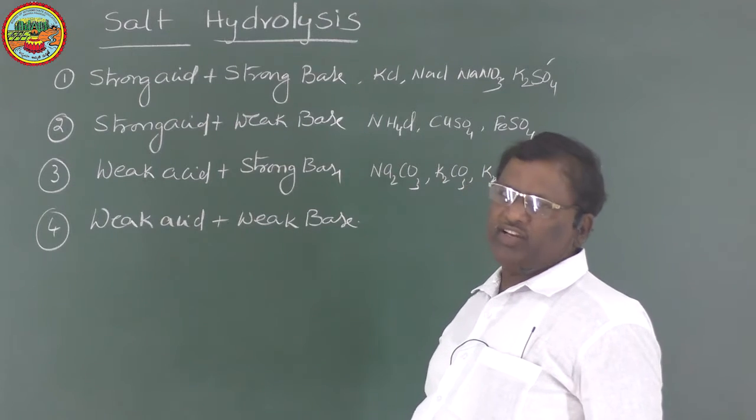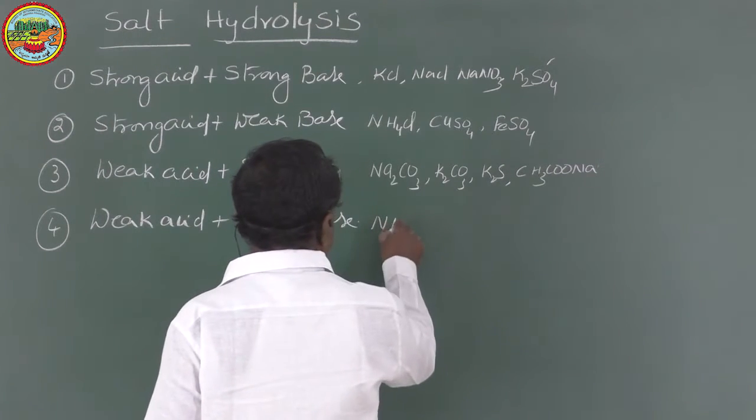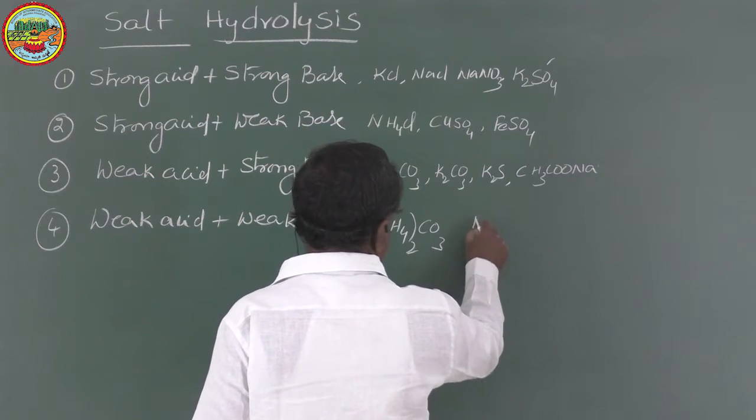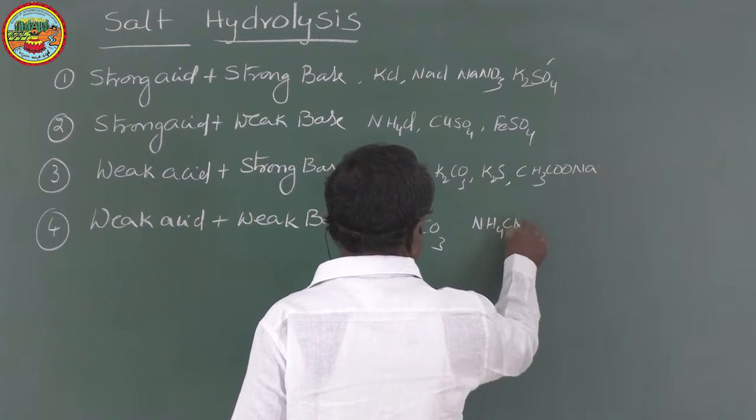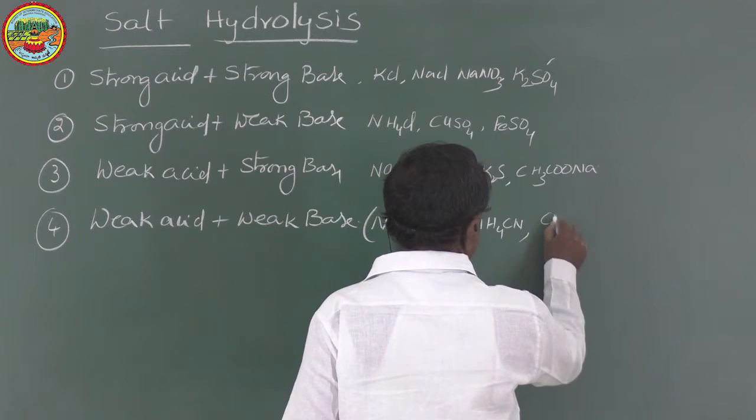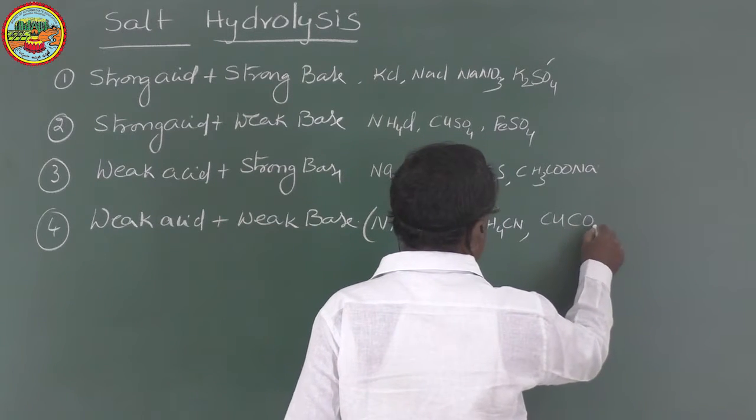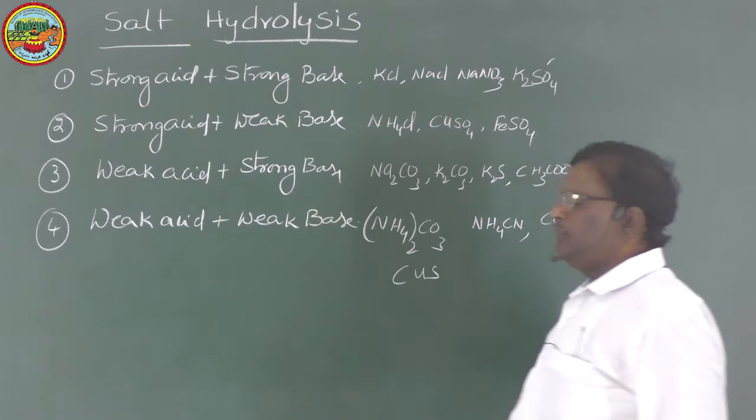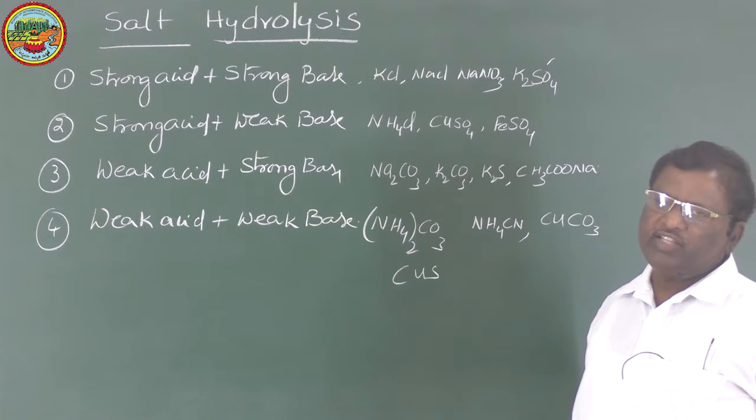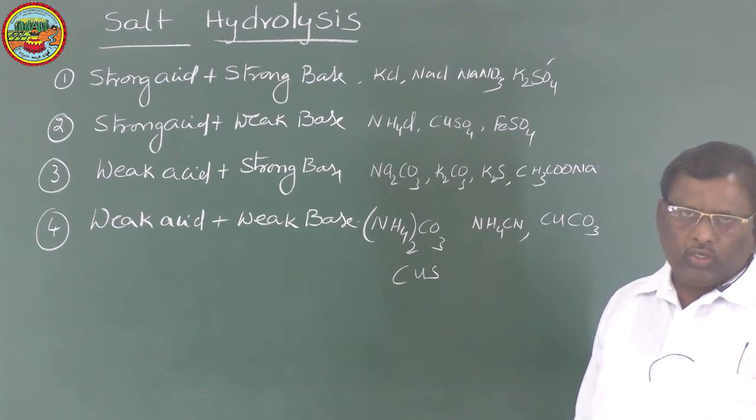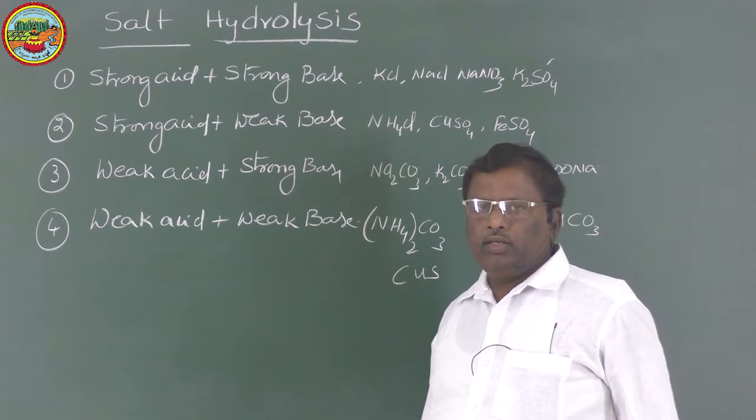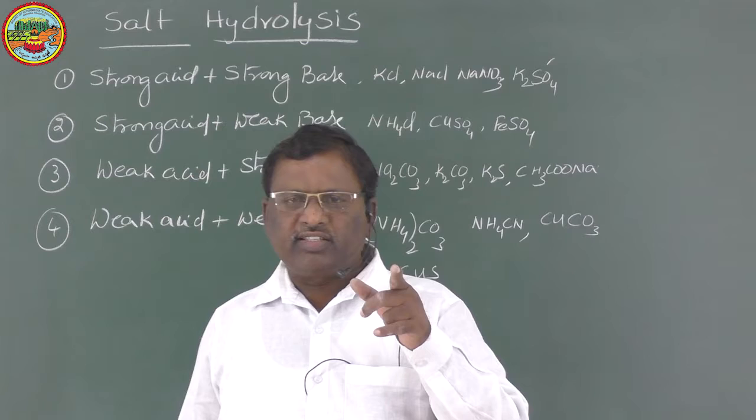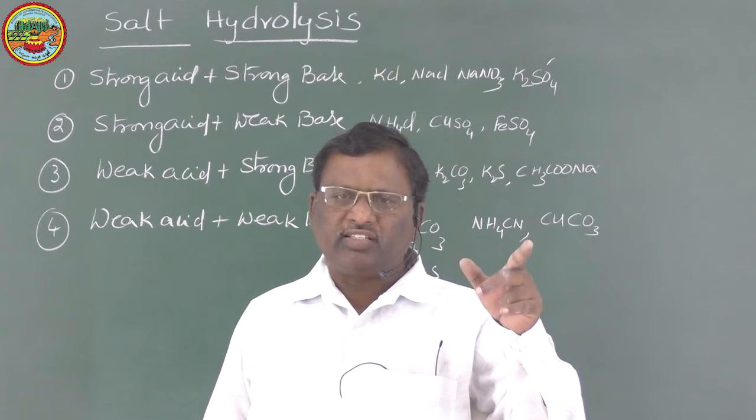Now, weak acid and weak base means ammonium carbonate, ammonium cyanide, copper carbonate, copper sulfide, etc. These are examples for weak acid with a weak base. So, pure water is neutral in nature because the H plus ion concentration in water is equal to the OH minus ion concentration.